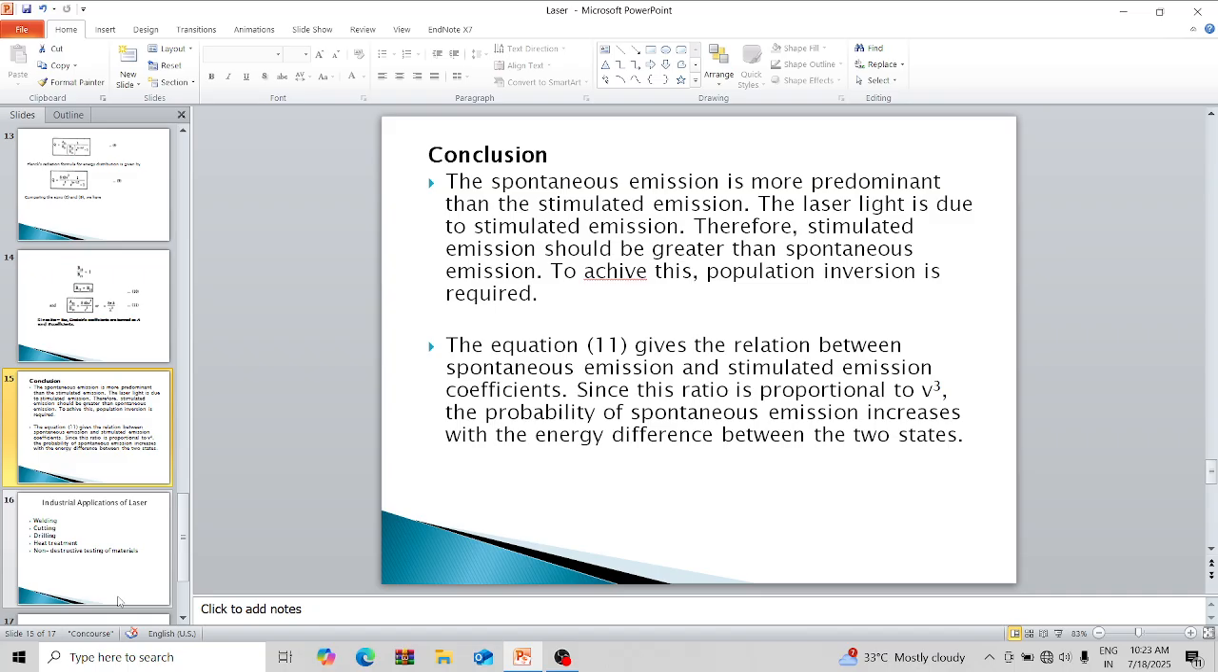Conclusion: the spontaneous emission is more predominant than the stimulated emission. The laser light is due to stimulated emission. Therefore, stimulated emission should be greater than spontaneous emission. To achieve this, population inversion is required. Equation 11 gives the relation between spontaneous emission and stimulated emission coefficients. Since this ratio is proportional to nu cube, the probability of spontaneous emission increases with energy difference between the two states.